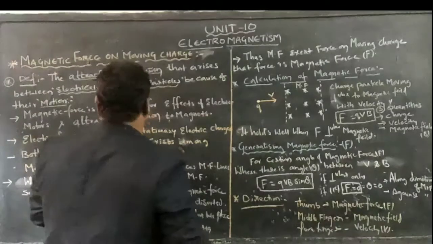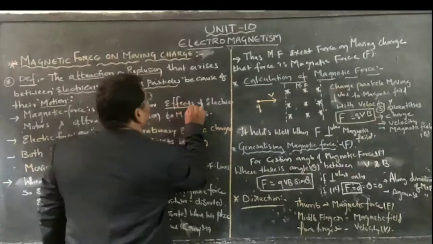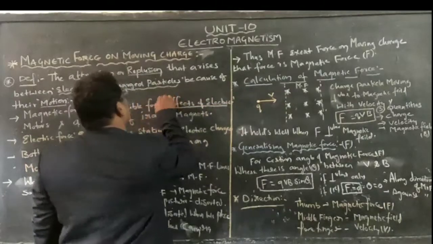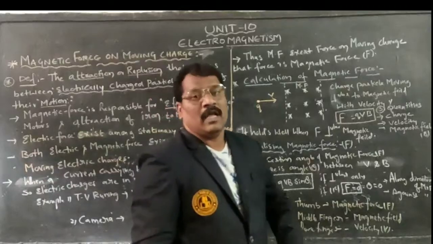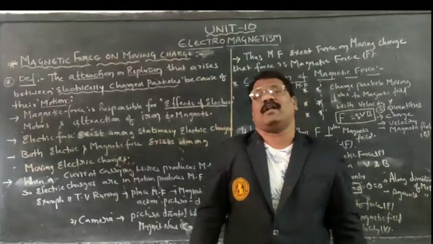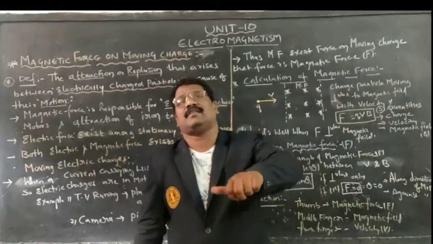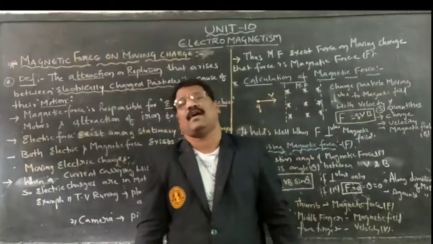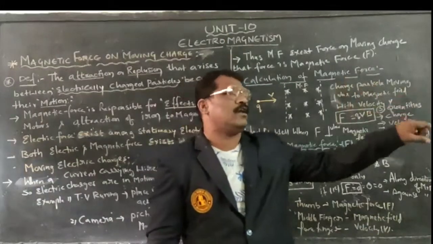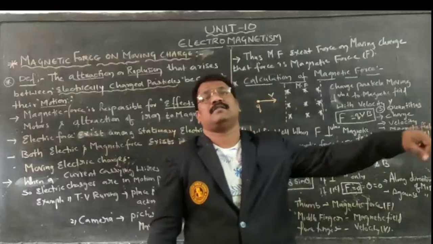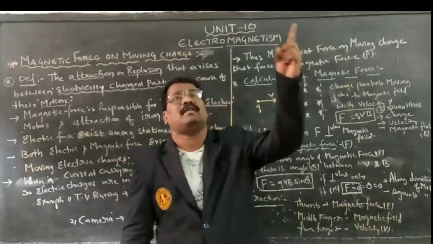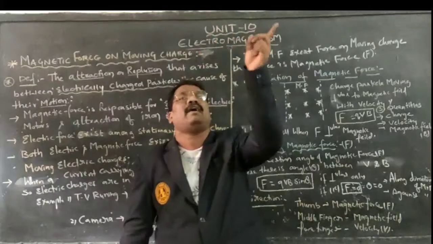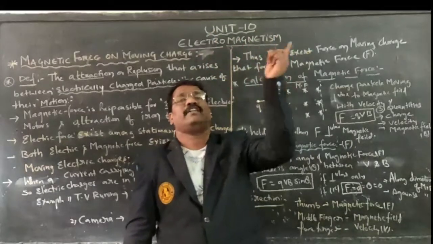This magnetic force is responsible for the effects of an electric motor, how an electric motor works. For example, an electric motor runs a mixie as well as a fan. As we switch on the button, current passes and the flow of charges takes place, allowing the fan to rotate around its own axis.